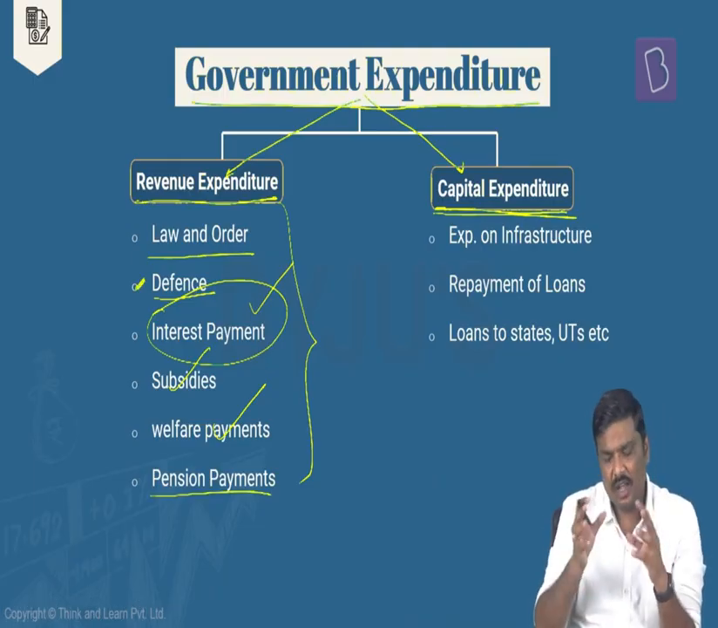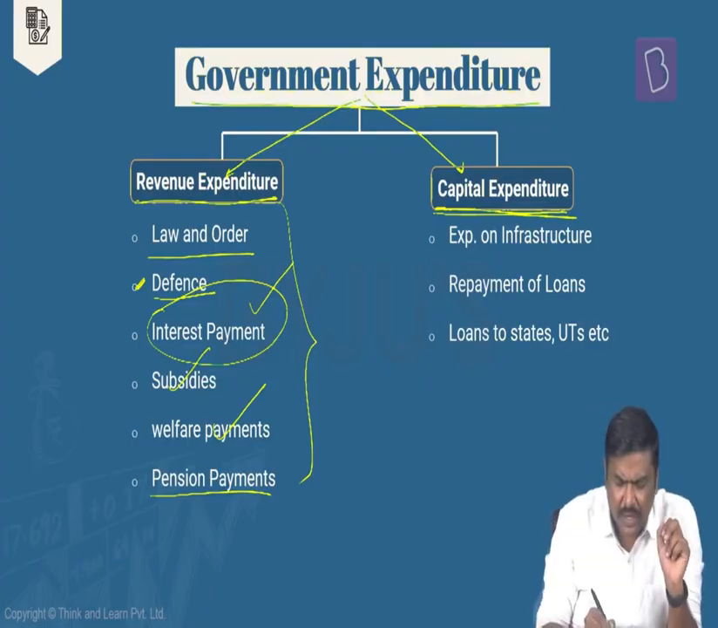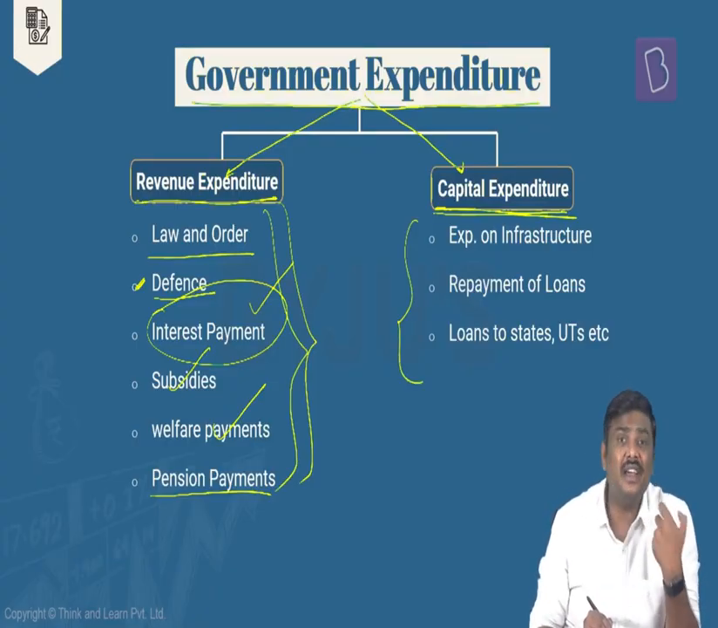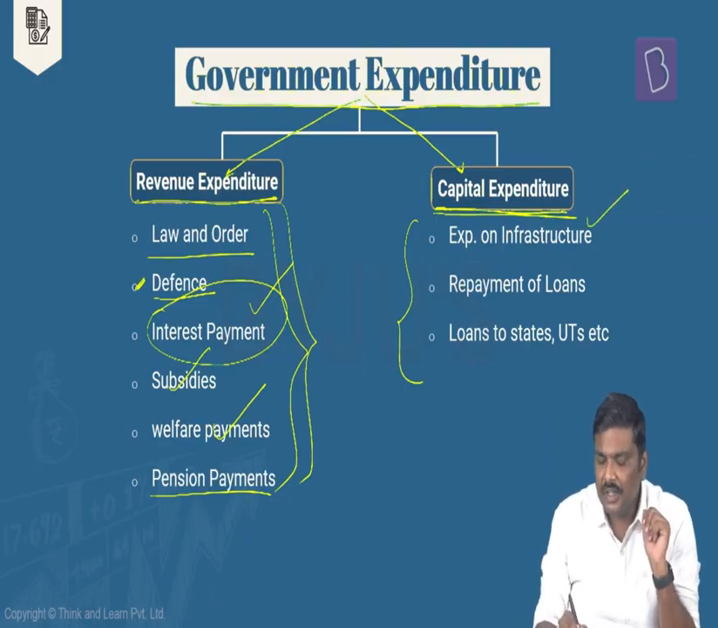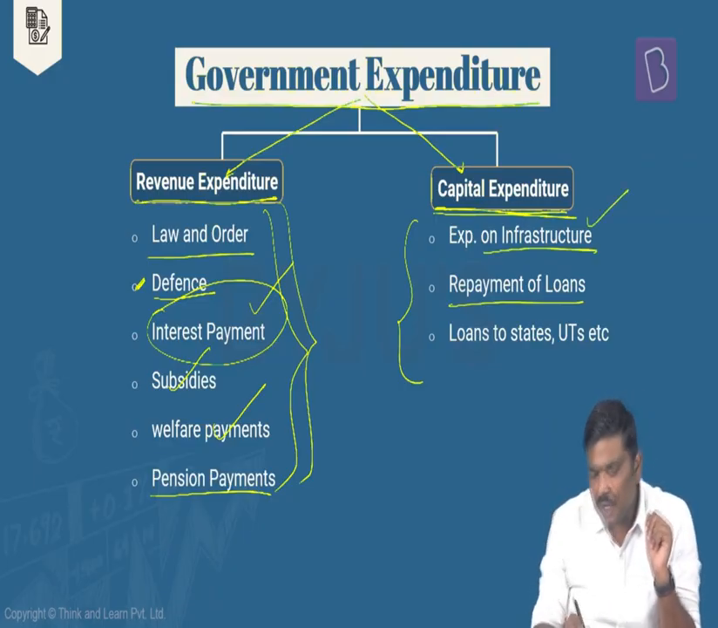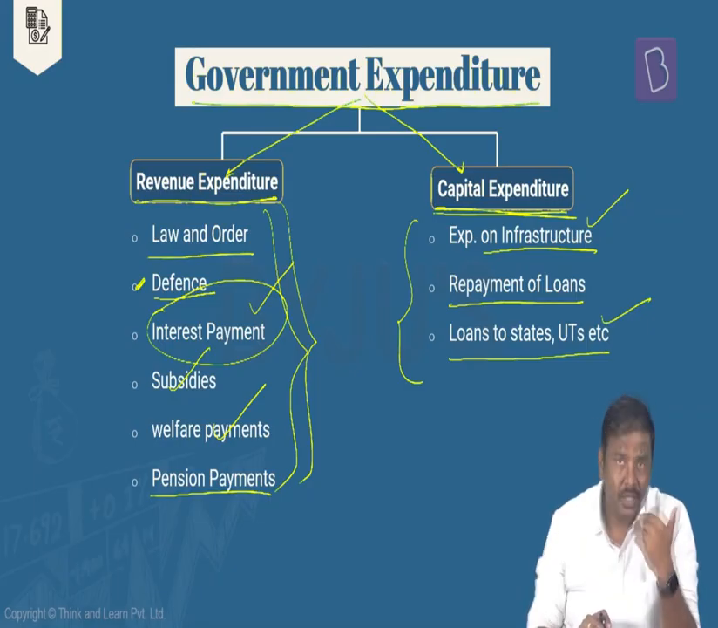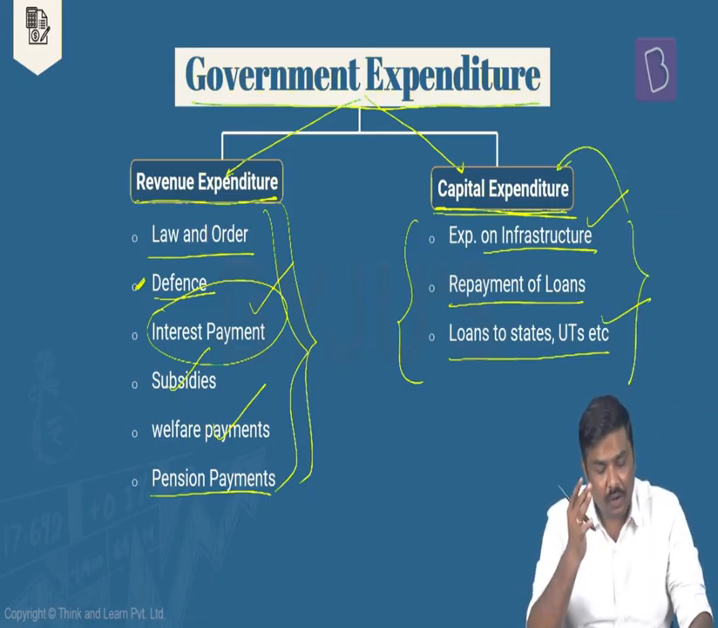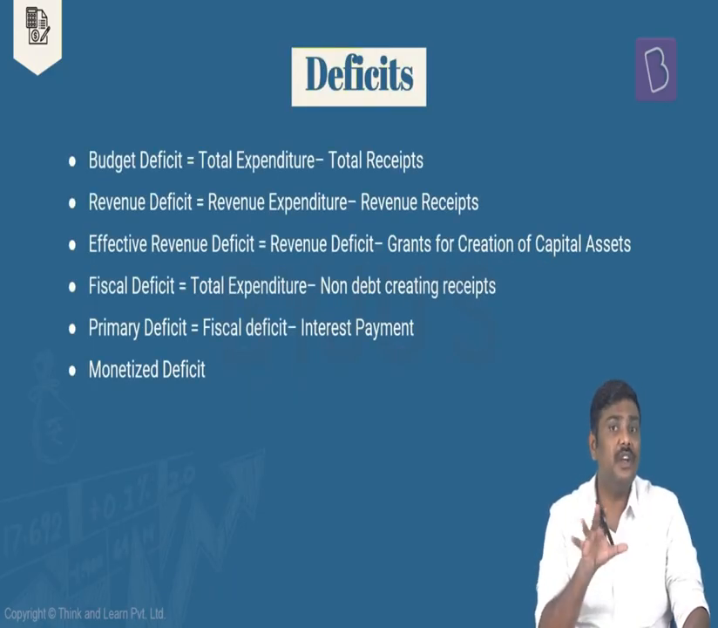Many of the times, the defense can be classified under both revenue as well as capital. Don't worry about it. Right? So these are some of the revenue expenditures. What about the capital expenditure? Whenever government will spend money and create assets such as infrastructure, that is the capital expenditure. Government will repay the loans. Government will give loans to union territories, the state governments, etc. All these are the capital expenditures. Done. Now, having looked at the revenue expenditure as well as capital expenditure, let's use both of them to understand the concept of deficits. Okay.